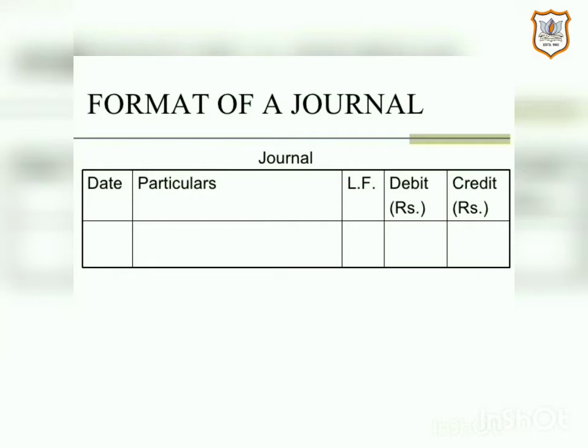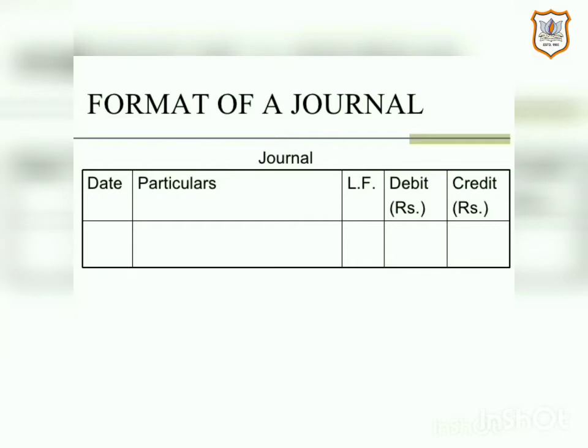Then the next column, that is second column, is of particulars. In particulars column, the name of the accounts to be debited is written first, then the name of the accounts to be credited, and lastly, the narration is written. Narration is a precise explanation of the transaction for the proper understanding of the entry. We can know the correctness of the entry through these narrations.